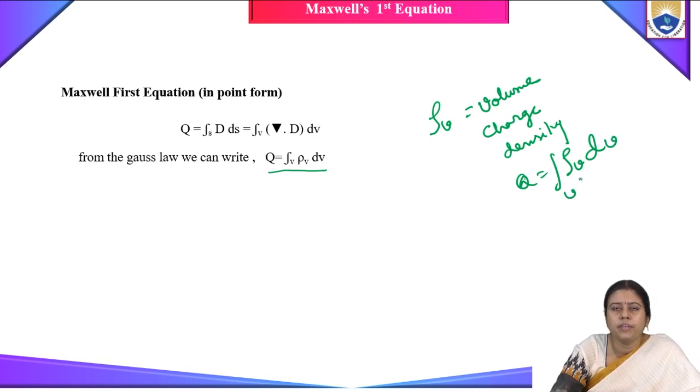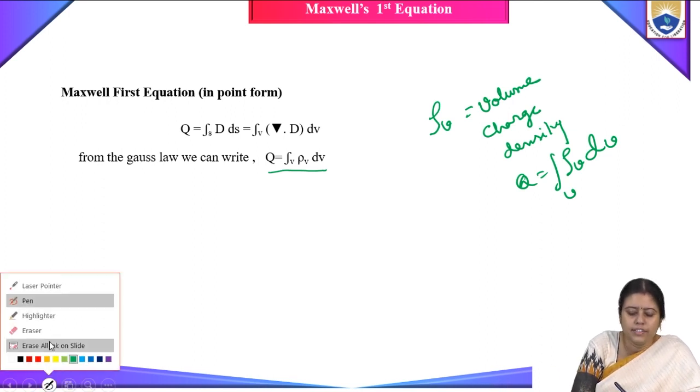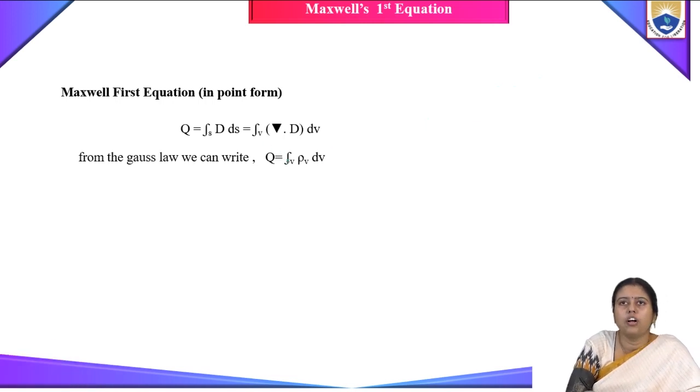Volume charge density means charge stored per unit volume. If we have an area, we have a volume, charge stored per unit volume is known as the volume charge density. So Q is equal to rho v into dv.